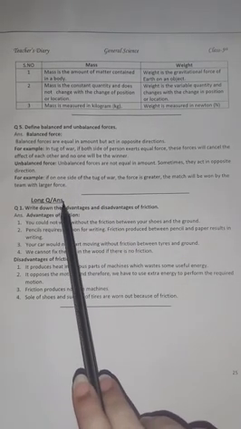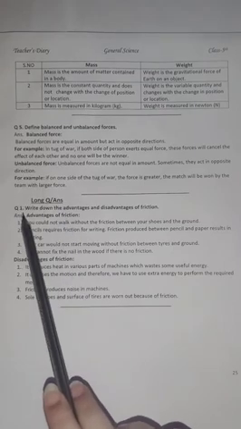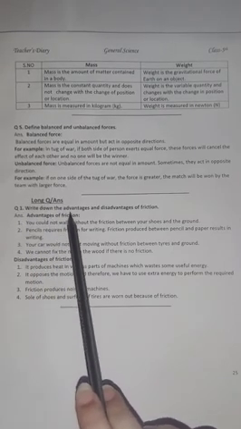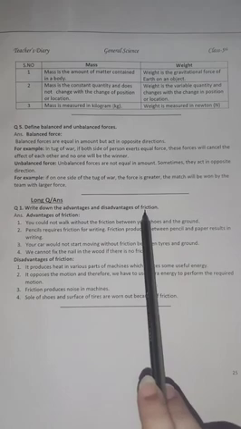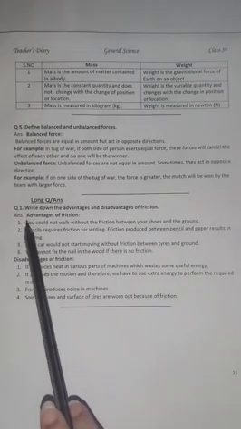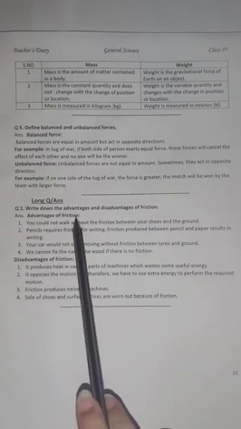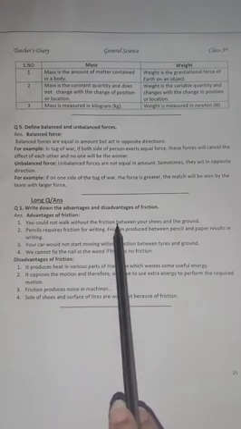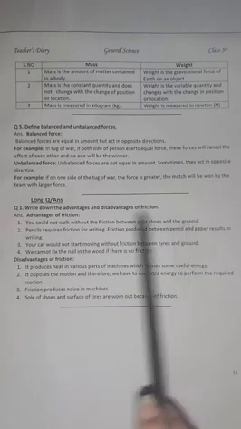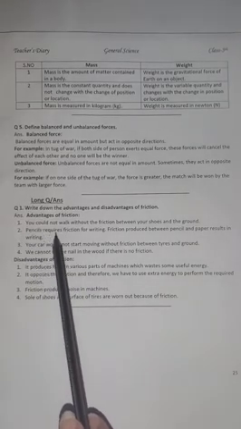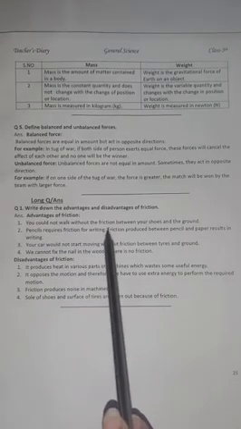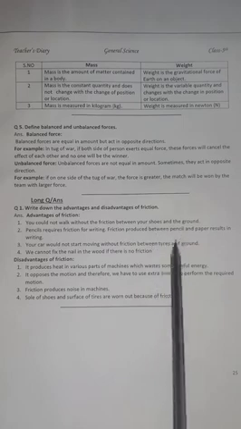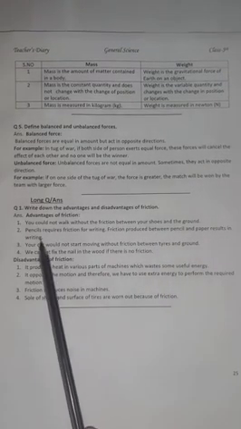Start doing long question answers from the next page. Question number 1. Write down the advantages and disadvantages of friction. Answer. Give the heading of advantages of friction. Point number 1. You could not walk without the friction between your shoes and the ground. Number 2. Pencils require friction for writing. Friction produced between pencil and paper results in writing.